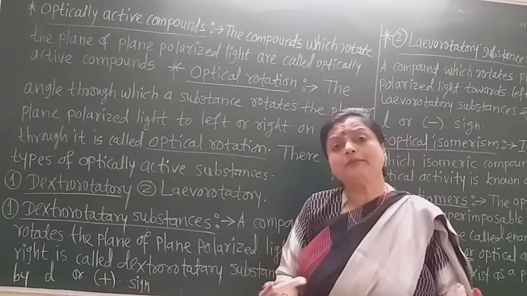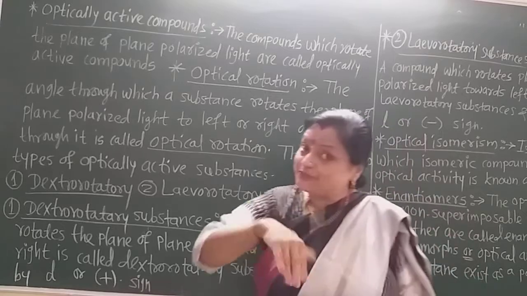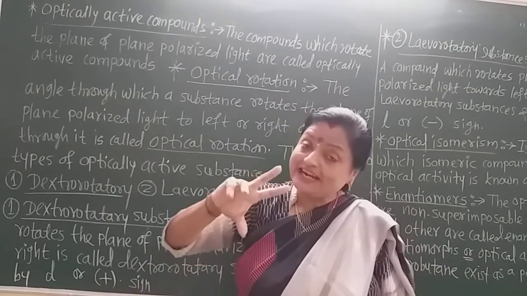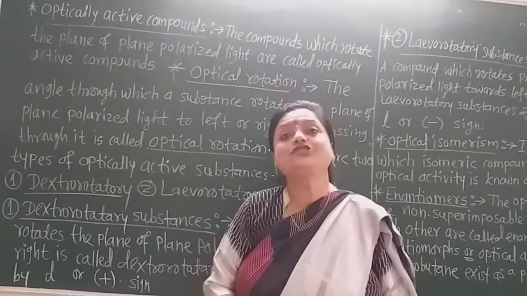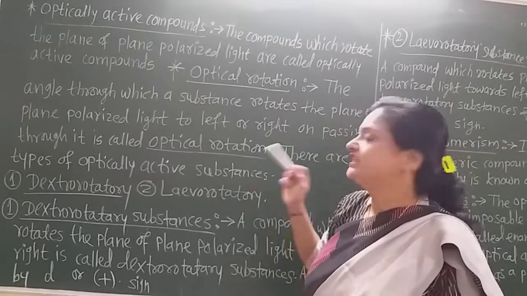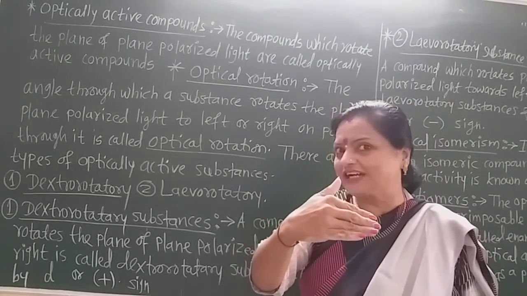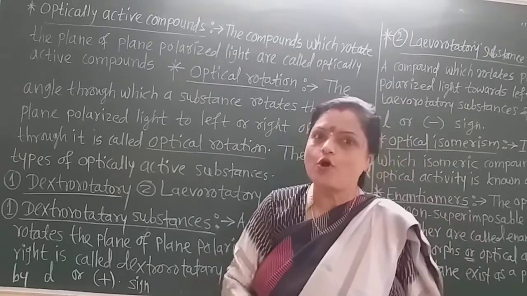Optical rotation is nothing but the angle through which the transmitted light gets rotated. That angle is called the optical rotation. Now see in the figure, we rotate the plane polarized light to the right hand side, and through which angle, that angle is the optical rotation.